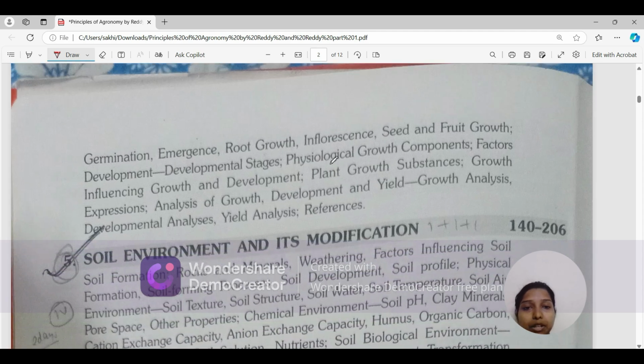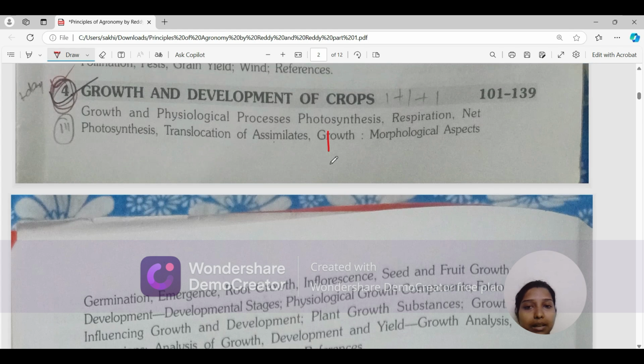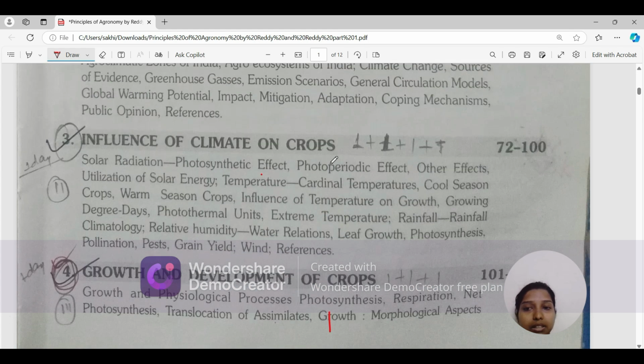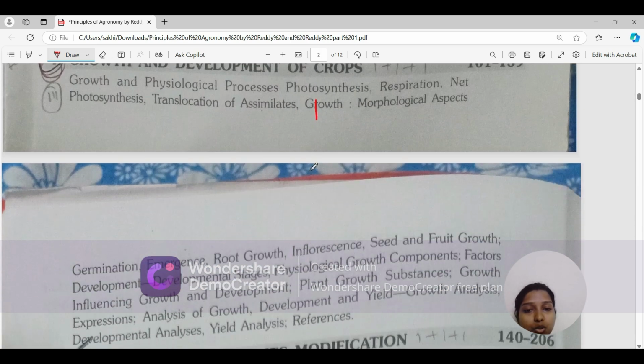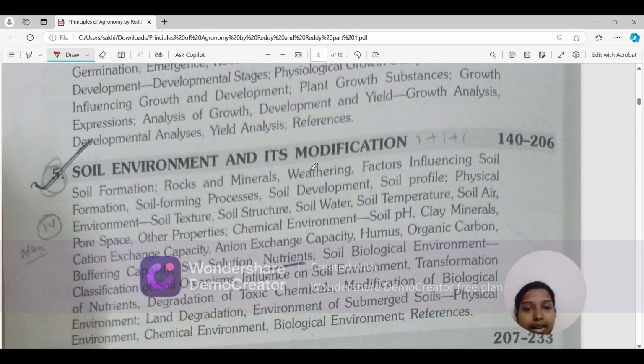Okay, this chapter you have to read two to three times. Surely you have to read this chapter two to three times. Then only you'll start getting the topic. But I'll be teaching you, so you'll take less time to understand it.